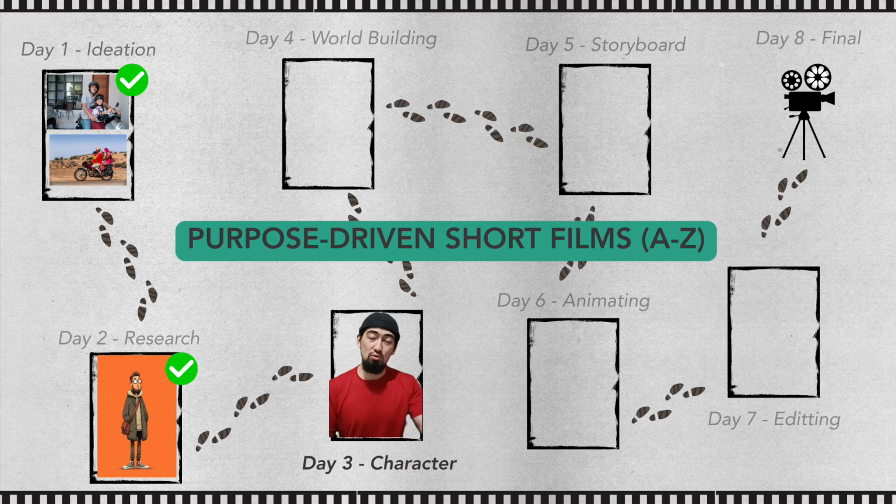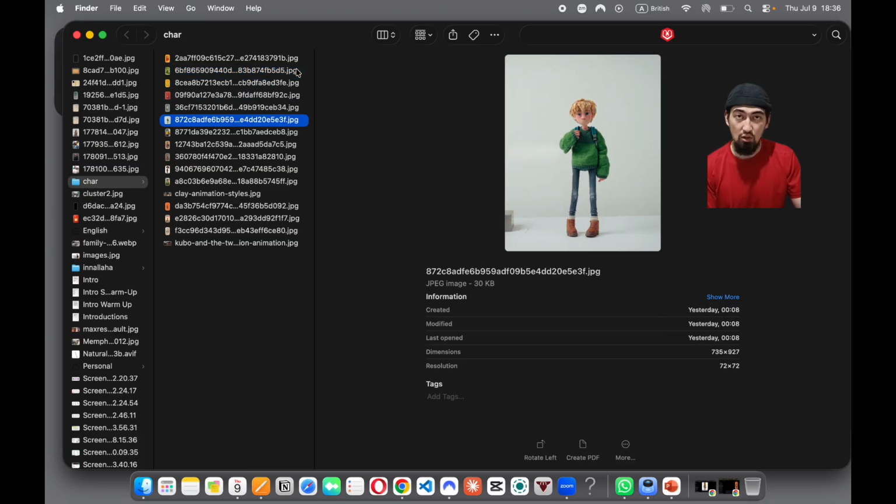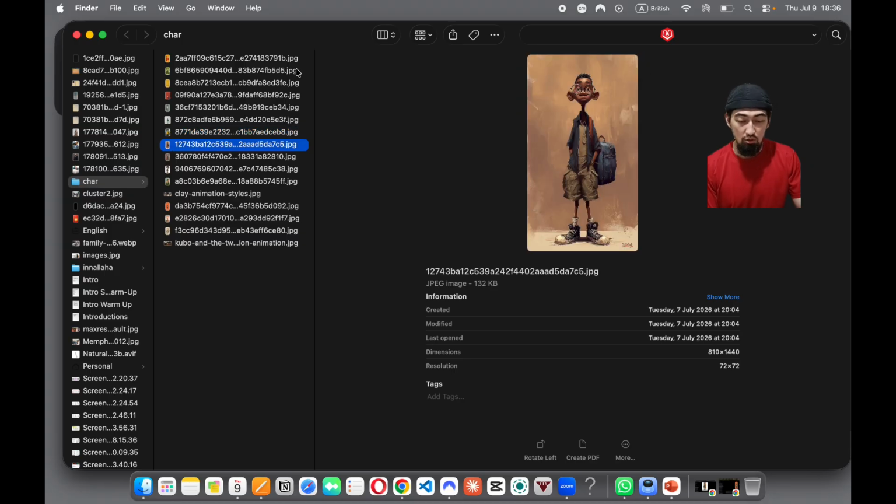And if you didn't watch day 2 or day 1, please go back to the previous post to watch those first. Today we are going to build our character. From the last video that you watched, we already chose some of our favorite characters, and here they are. So as you can see, these are some of the vibes and the characters which I really liked, and I put them all in one folder.